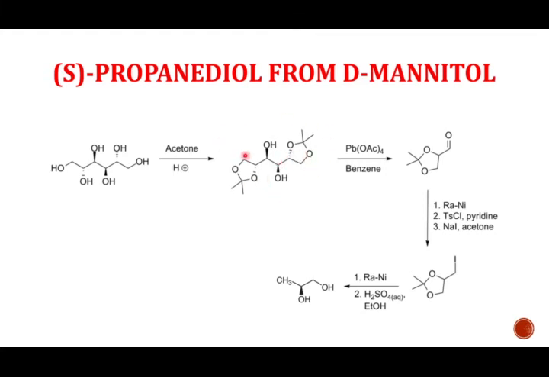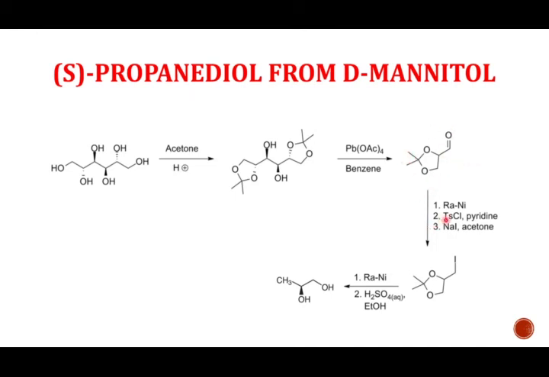The next step is very important. This is a lead tetraacetate oxidation. As we are using lead tetraacetate over here, it will oxidize this diol to aldehyde by breaking this carbon-carbon bond. So we get 2 moles of this aldehyde from the oxidation reaction. So we have oxidation over here and breaking of this carbon-carbon bond, so we get this aldehyde over here. This is a protected form of glyceraldehyde.